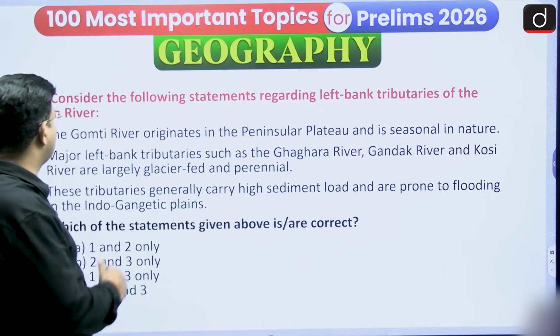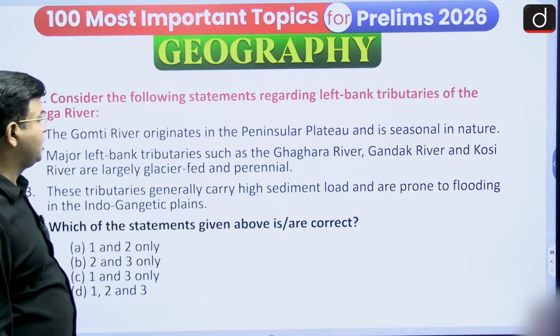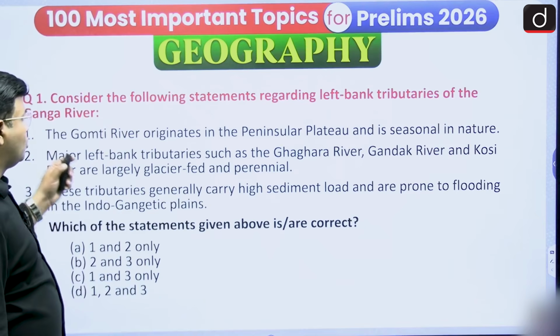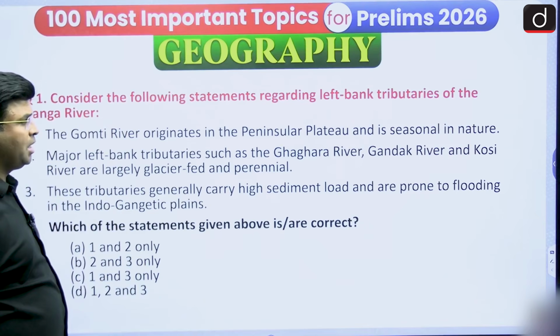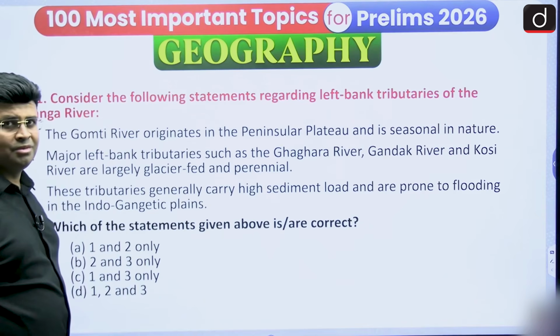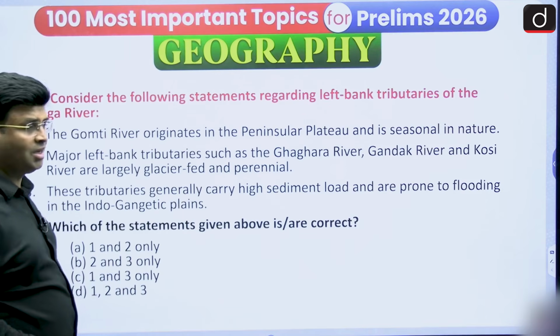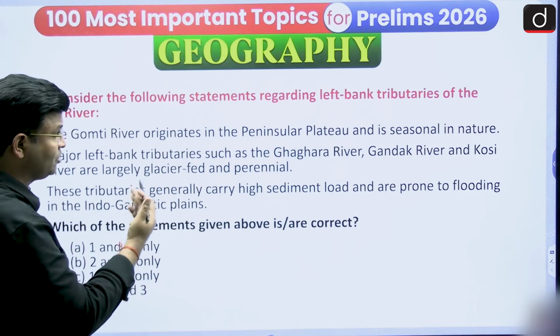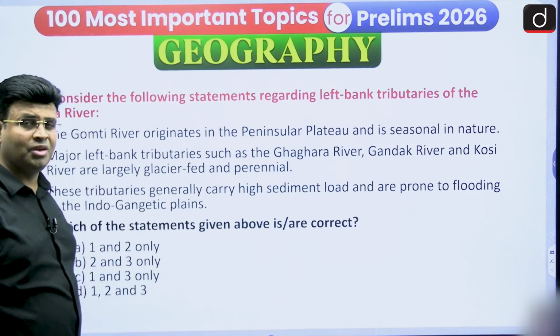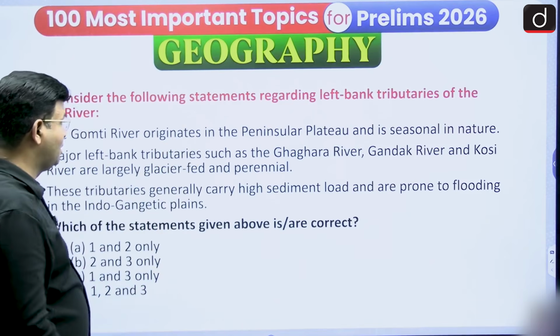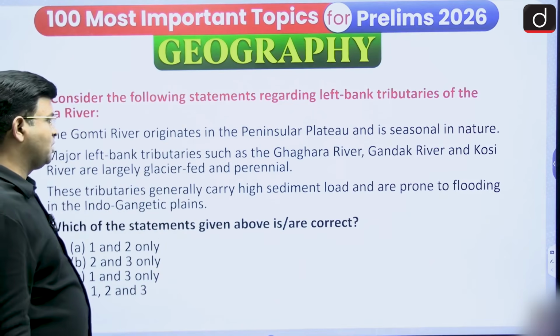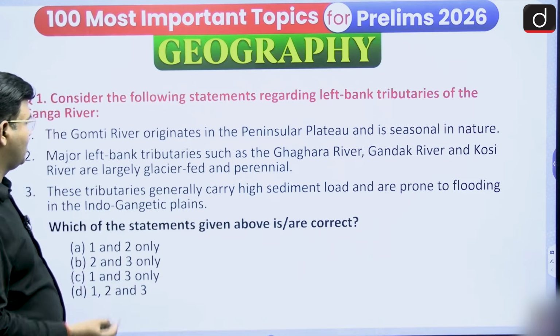So here consider the following statements regarding the left bank tributaries of the Ganga river. The Gomti river originates in the peninsular plateau. You know where it originates, Fuller Lake and all. All these rivers we have done are coming from the Himalaya. So the Gomti river originated in the peninsular plateau and is seasonal in nature, that we have to say.